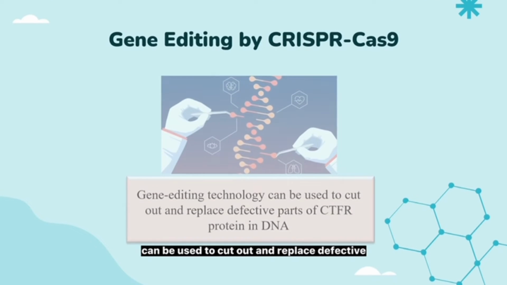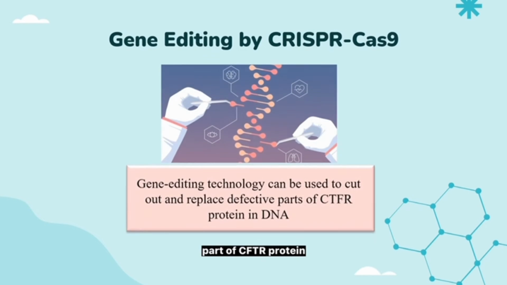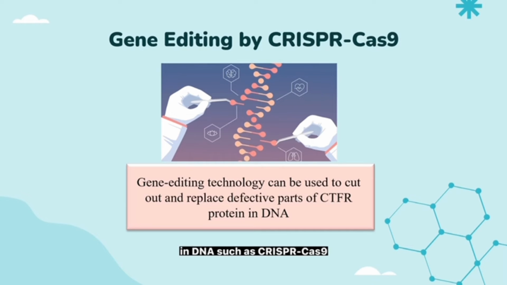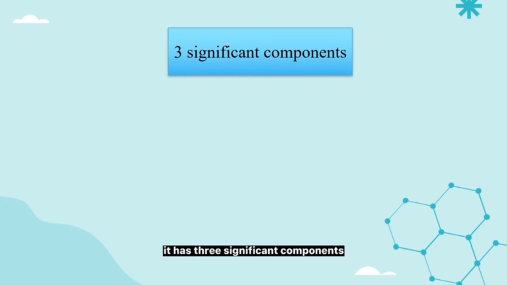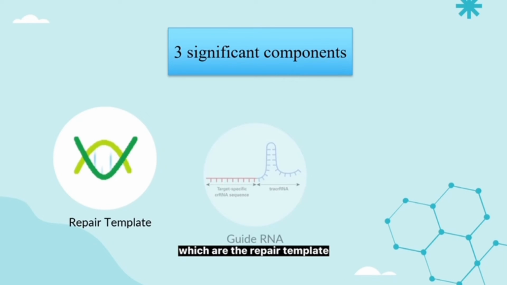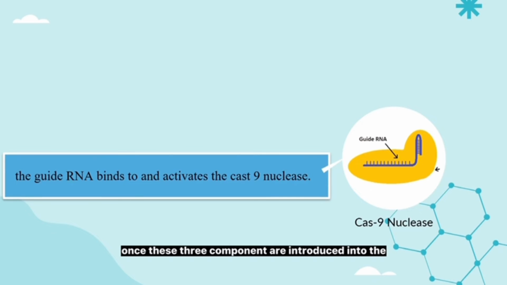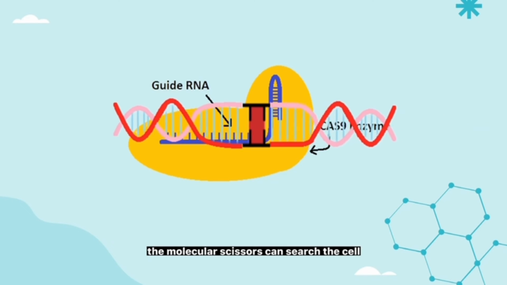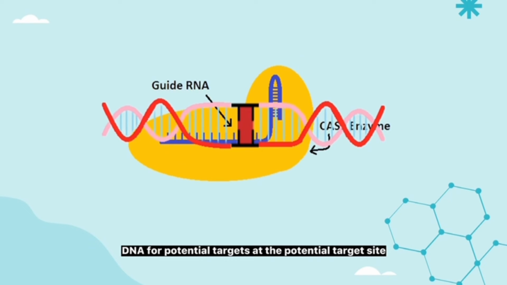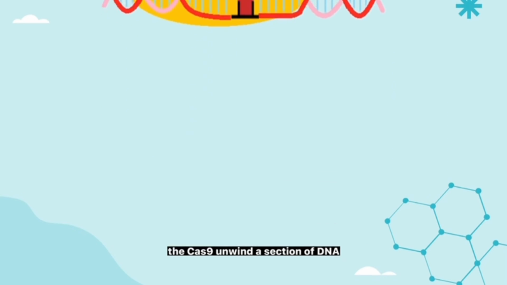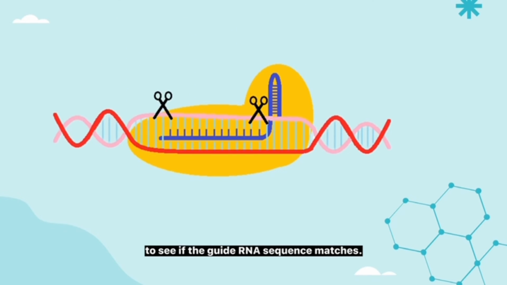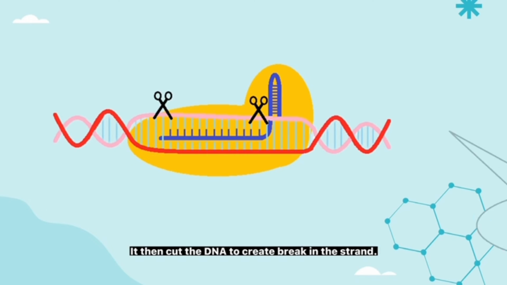Biotechnology can be used to cut out and replace the defective part of the CFTR gene in DNA, such as with CRISPR-Cas9. It has three significant components, which are the repair template, guide RNA, and Cas9 nuclease. Once these three components are introduced into the cell, the guide RNA binds to and directs the Cas9 nuclease. The molecular scissors search the cell's DNA for potential targets. The Cas9 unwinds a section of DNA to see if the guide RNA sequence matches. It then cuts the DNA to create a break in the strand.